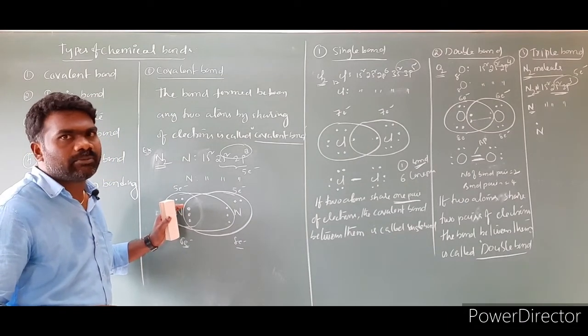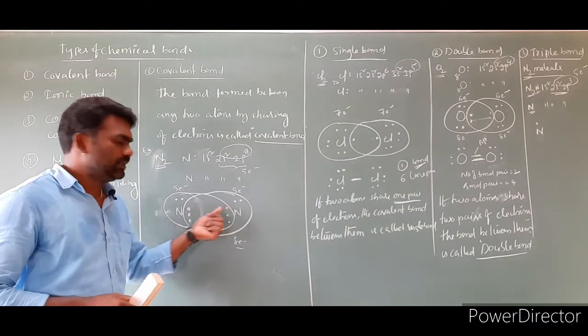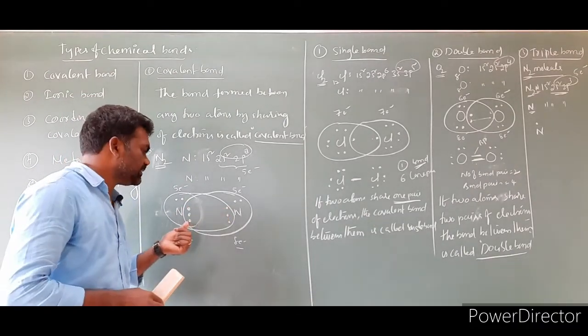So why do we call it a triple bond? Because how many electron pairs are shared? This is the first pair, this is the second pair, and this is the third pair.